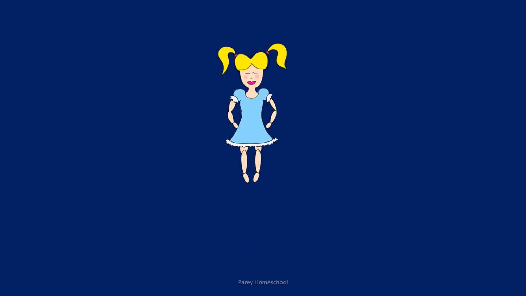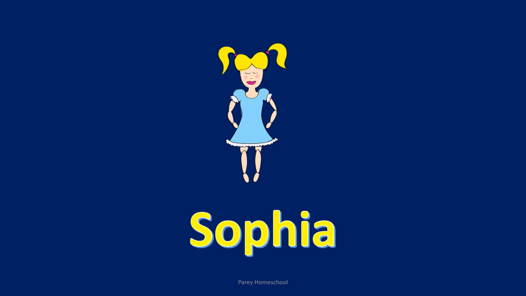You went to a shop to buy a doll. There were many dolls in the shop. Doll is a common name. After you came home, you named your doll Sophia. Now your doll became special because she has got her special name.